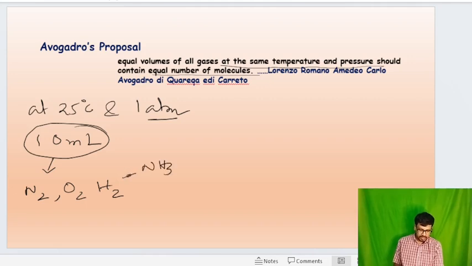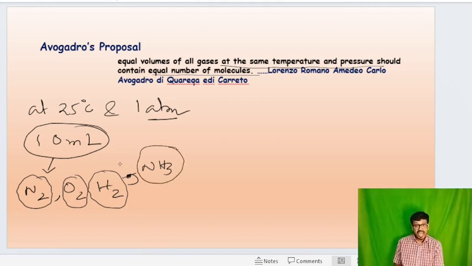So all gases contain the same number of molecules in 10 ml volume of each gas at 25 degrees Celsius temperature and 1 atm pressure. That means nitrogen contains n number of molecules, oxygen also contains n number of molecules, hydrogen also contains n number of molecules, and ammonia also contains n number of molecules. So this is Avogadro's law.